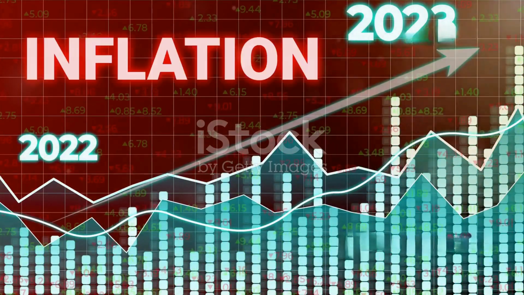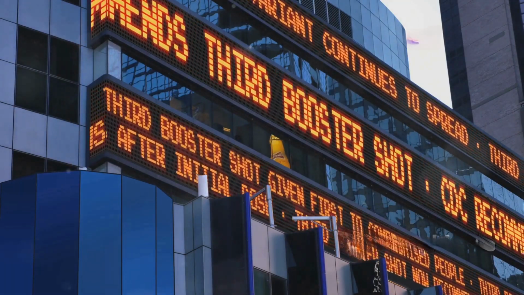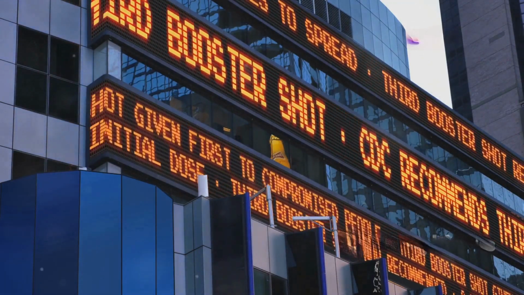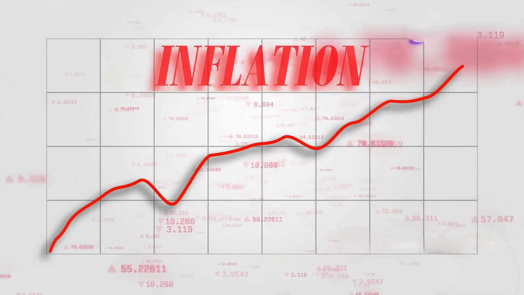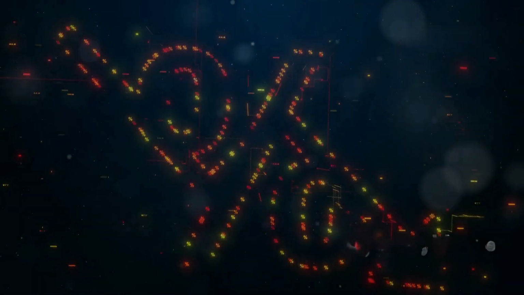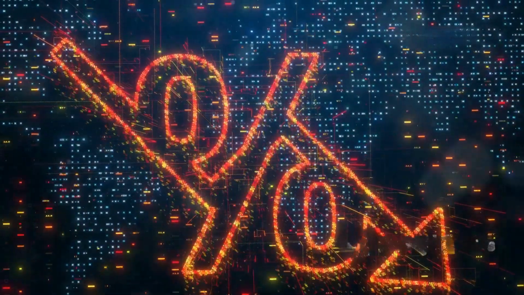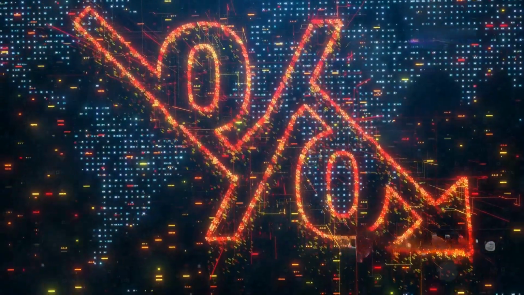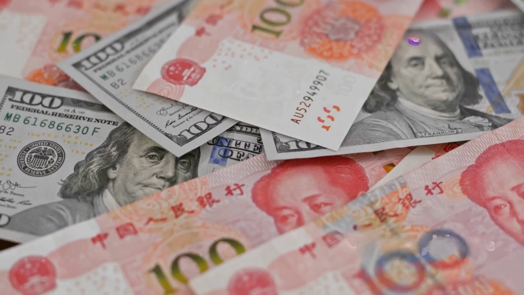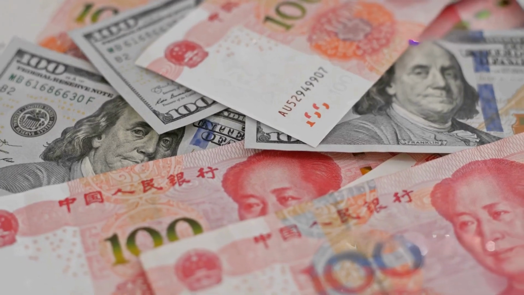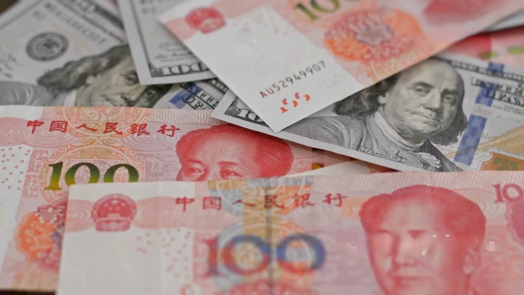So, what's the Fed doing in 2024? They've kept interest rates at 5.25% to 5.5%, the highest in over 20 years, to tame inflation. While US inflation has cooled slightly, the Fed's staying cautious, maintaining tight monetary policies until mid-2024 to prevent inflation from flaring up again. This high-interest environment strengthens the US dollar, making it more attractive to investors and impacting global trade and emerging markets like India and China.